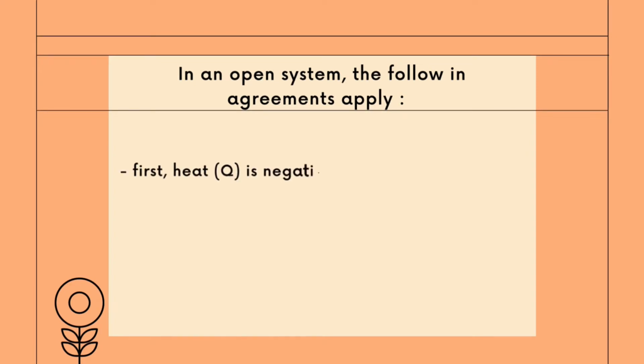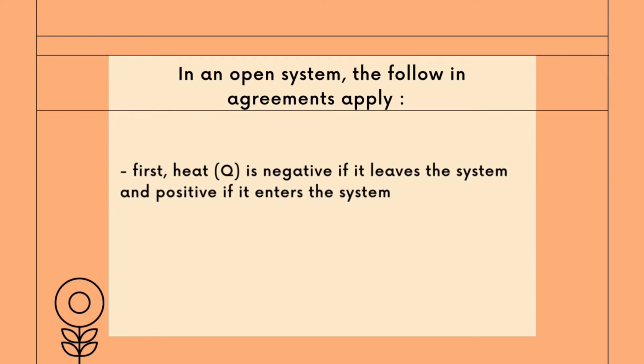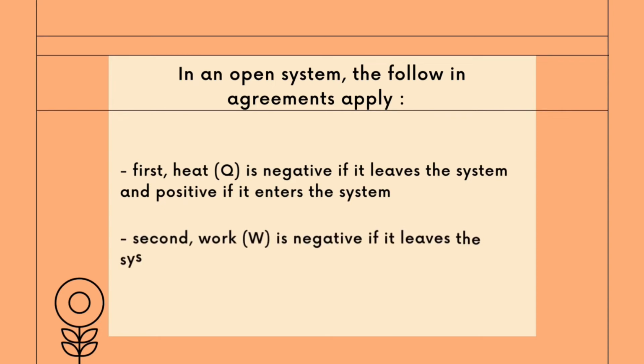First, heat Q is negative if it leaves the system and positive if it enters the system. Second, work W is negative if it leaves the system and positive if it enters the system.